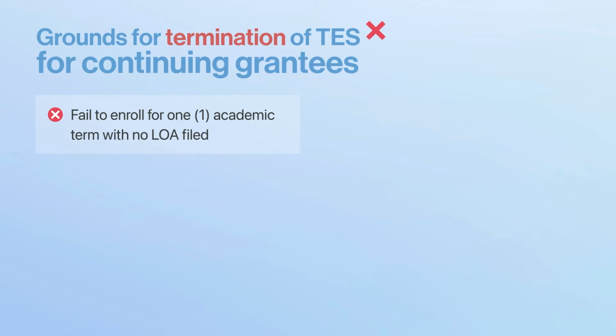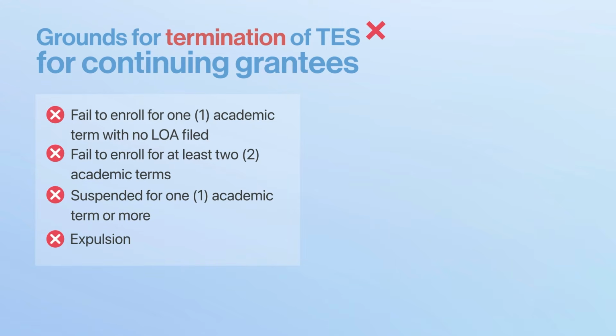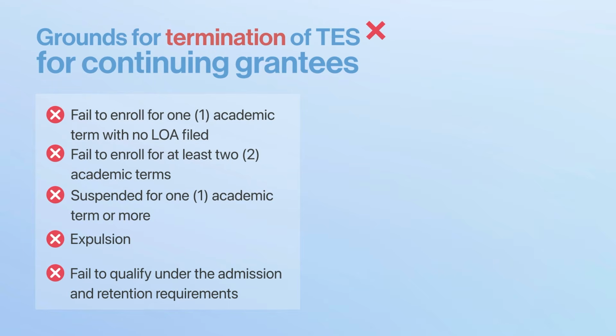Students who fail to enroll for one academic term with no leave of absence or LOA. Students who fail to enroll for at least 2 academic terms within an academic year. Students suspended for 1 academic term or more. Students who got expelled. Students who fail to qualify under the admission and retention requirements as certified by the HEI.